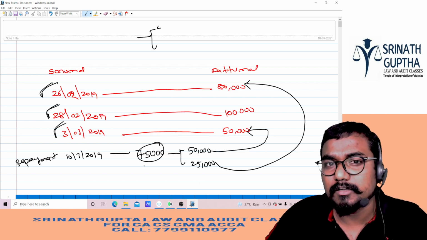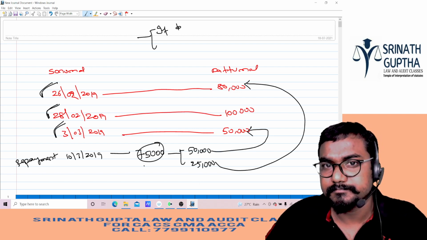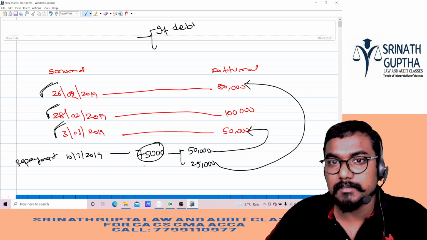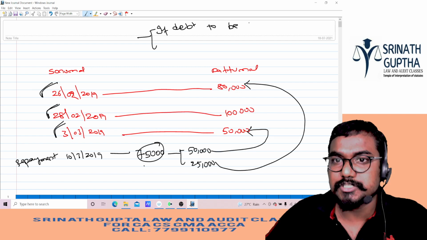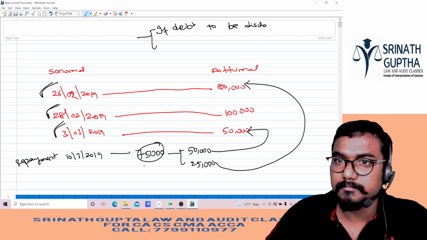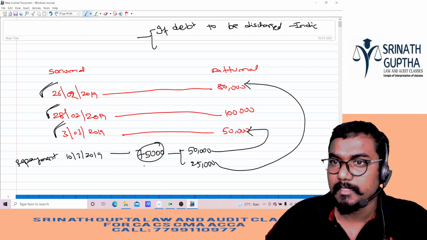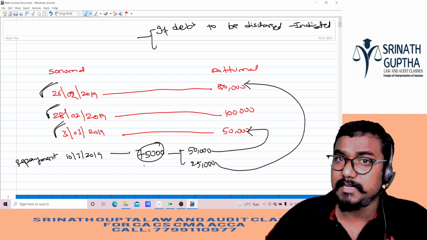If debt to be discharged is indicated, we will use that money to discharge that debt only.